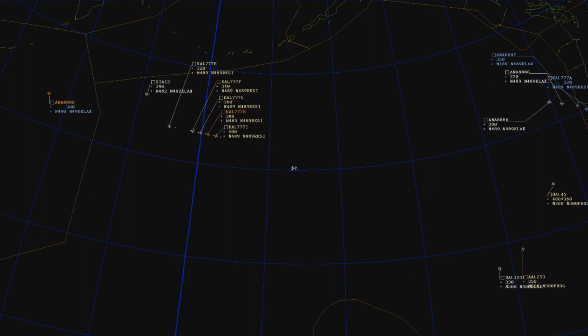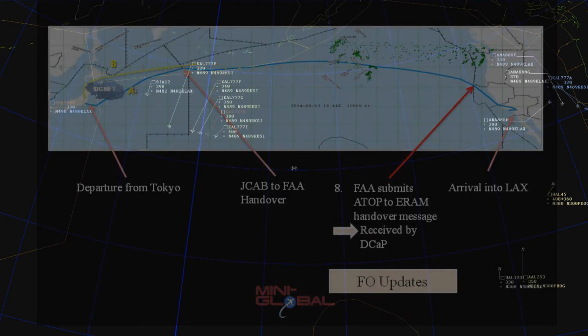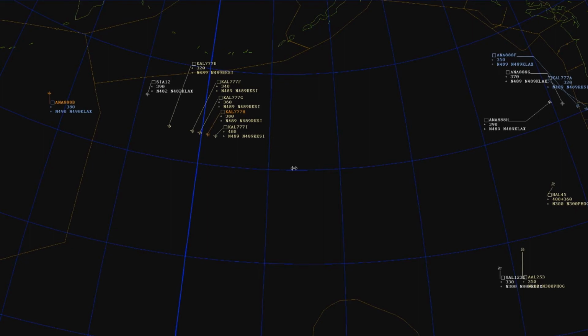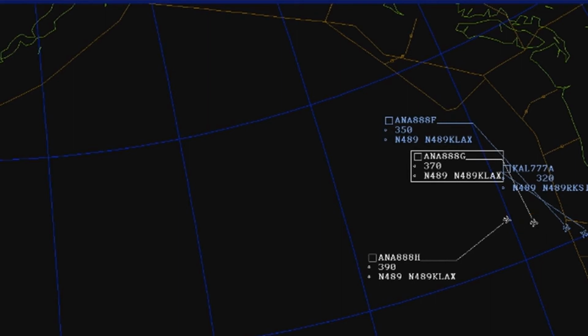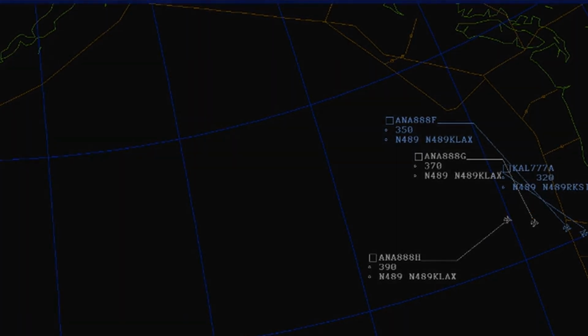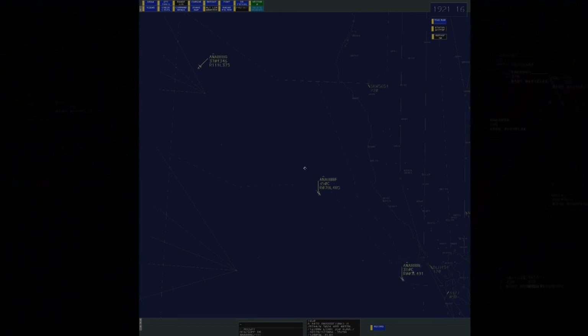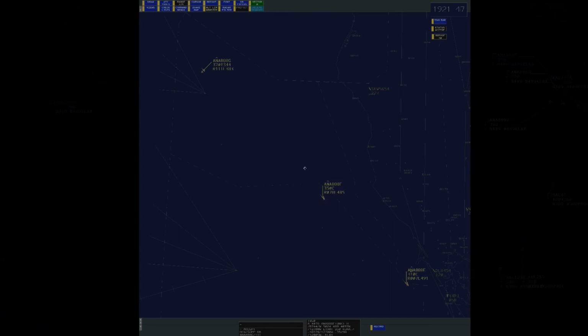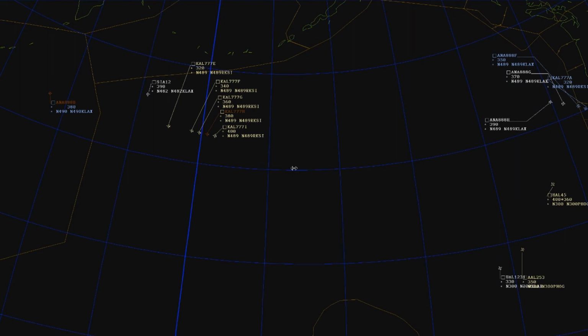The next major event of the Asiana 888 flight is handover from FAA Oceanic to FAA en route airspace. Here we can see Asiana 888 Golf on the ATOP display, and it is getting close to the Oakland ERAM, or En route Automation Modernization System, boundary. As the flight gets closer to the boundary, the handover is happening automatically. Now we can see that the flight has entered the ERAM system. The flight turning blue on the ATOP display indicates that ERAM has accepted the flight.